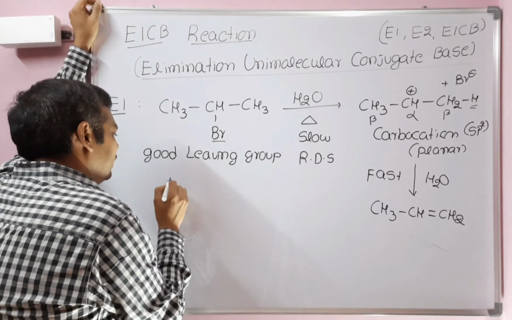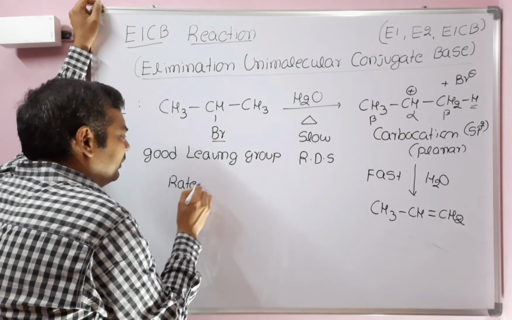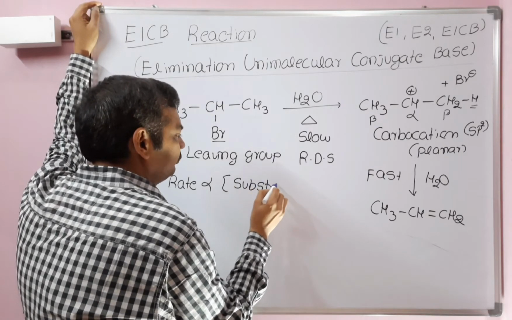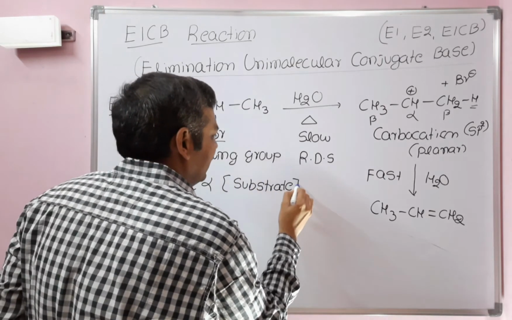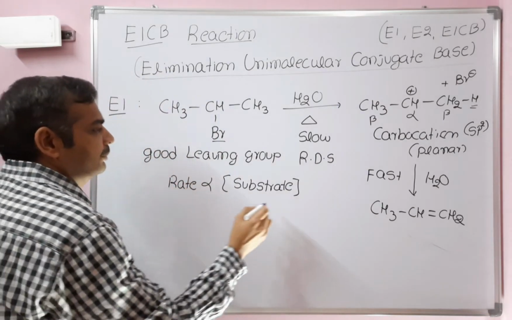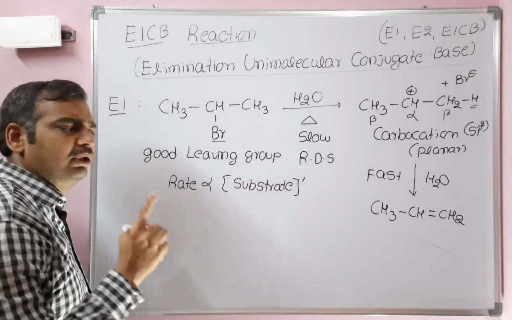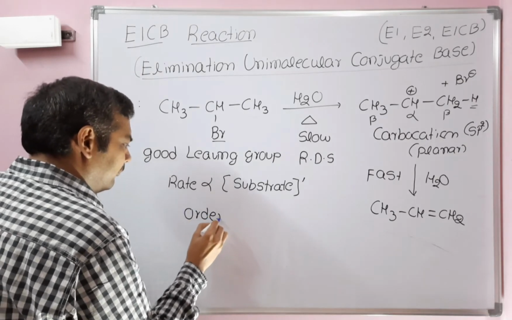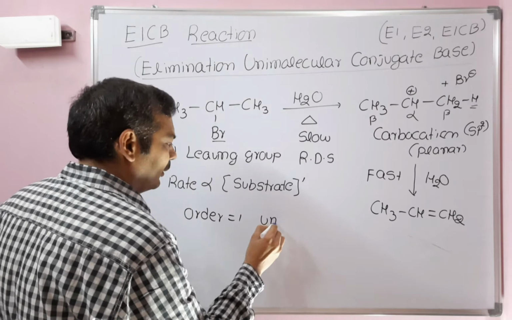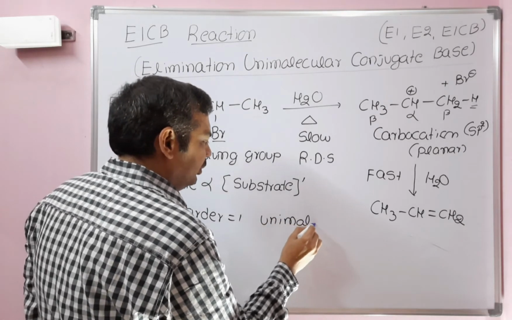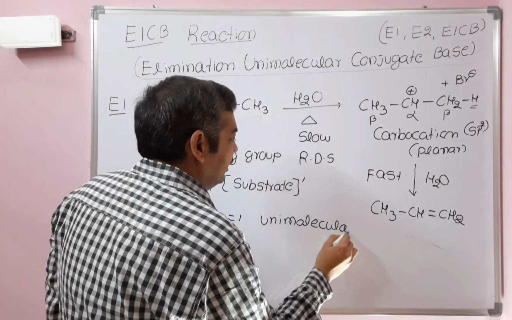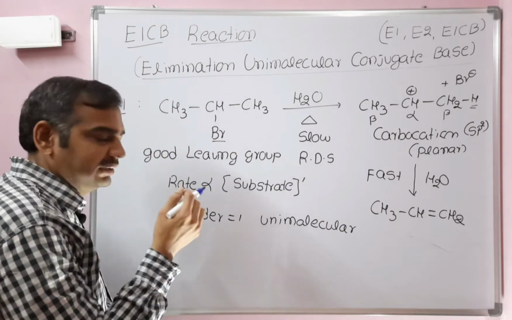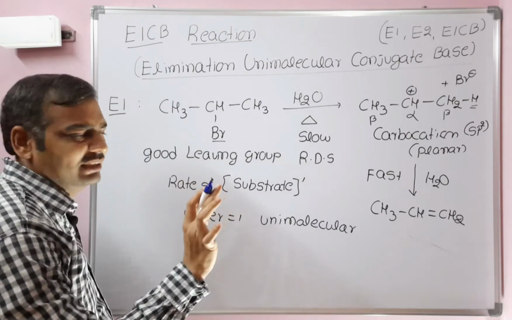That's why the rate of reaction is directly proportional to the concentration of the substrate only. Since only one molecule is involved in the rate equation, the order is equal to 1. That's why it is unimolecular. Very, very important. We need to differentiate this from the E1CB reaction. Since the order is 1, it is first order kinetics.